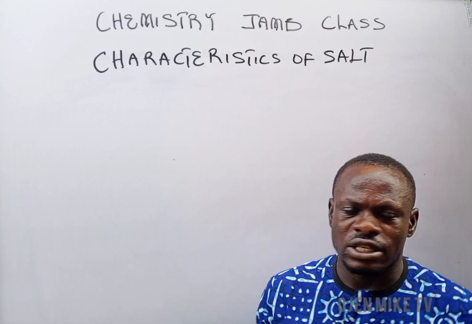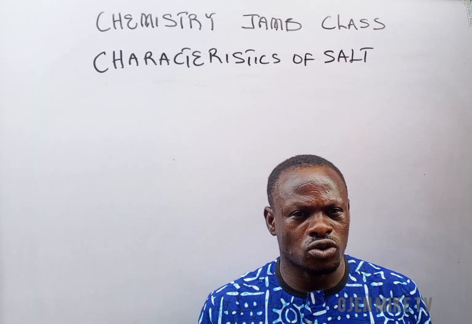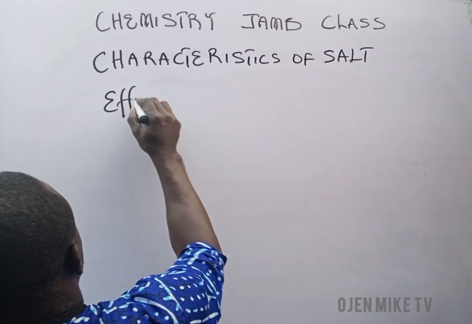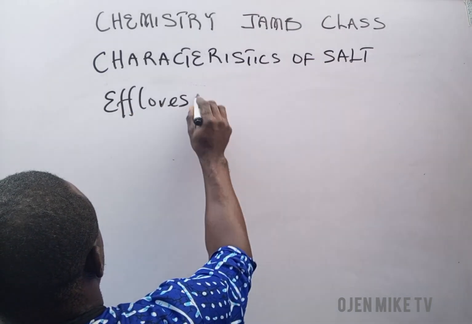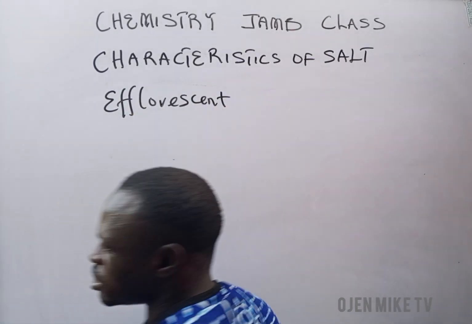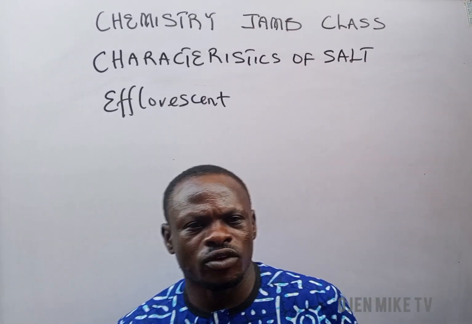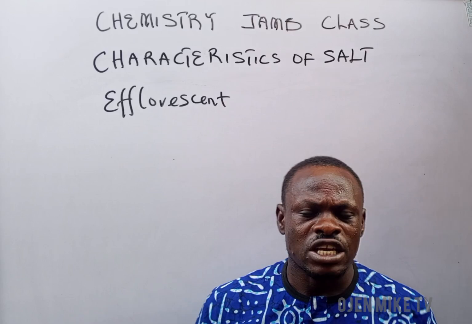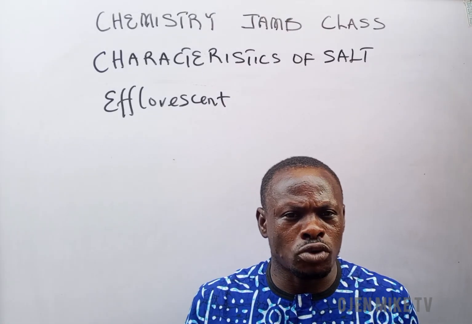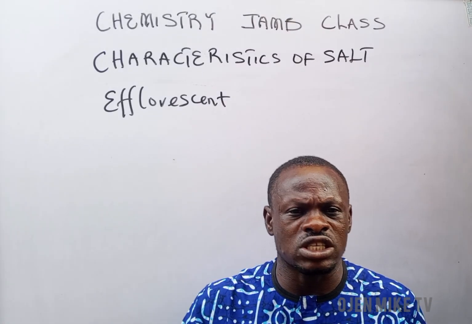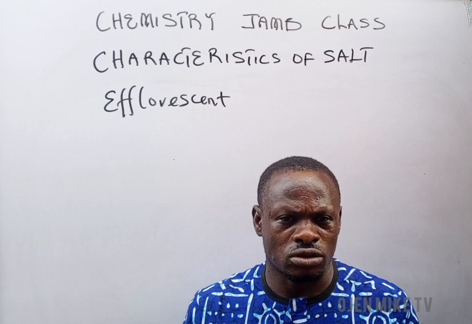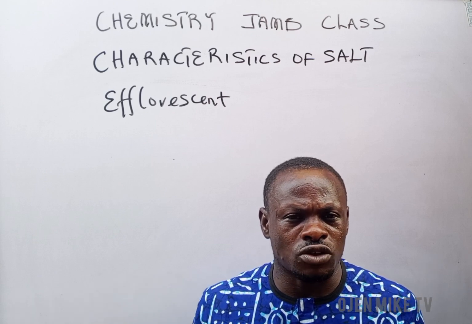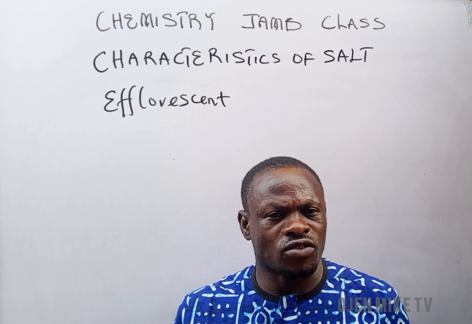Today we are going to look at a special characteristic of soil known as efflorescence. Efflorescence is a type of salt or efflorescent substance. When salt is exposed to the atmosphere, it loses its water of crystallization. I repeat, any salt, when you expose it to the atmosphere, loses its water of crystallization.